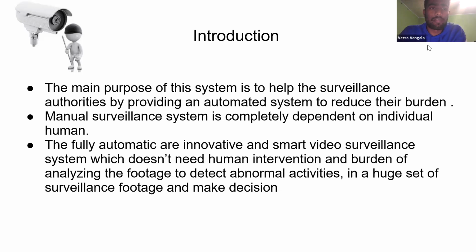In day-to-day life, the manual surveillance system is completely dependent on individual humans, and it might go wrong sometimes. This fully automatic, innovative and smart CCTV surveillance does not need human intervention, removes a lot of burden from the human, and detects abnormal events easily.